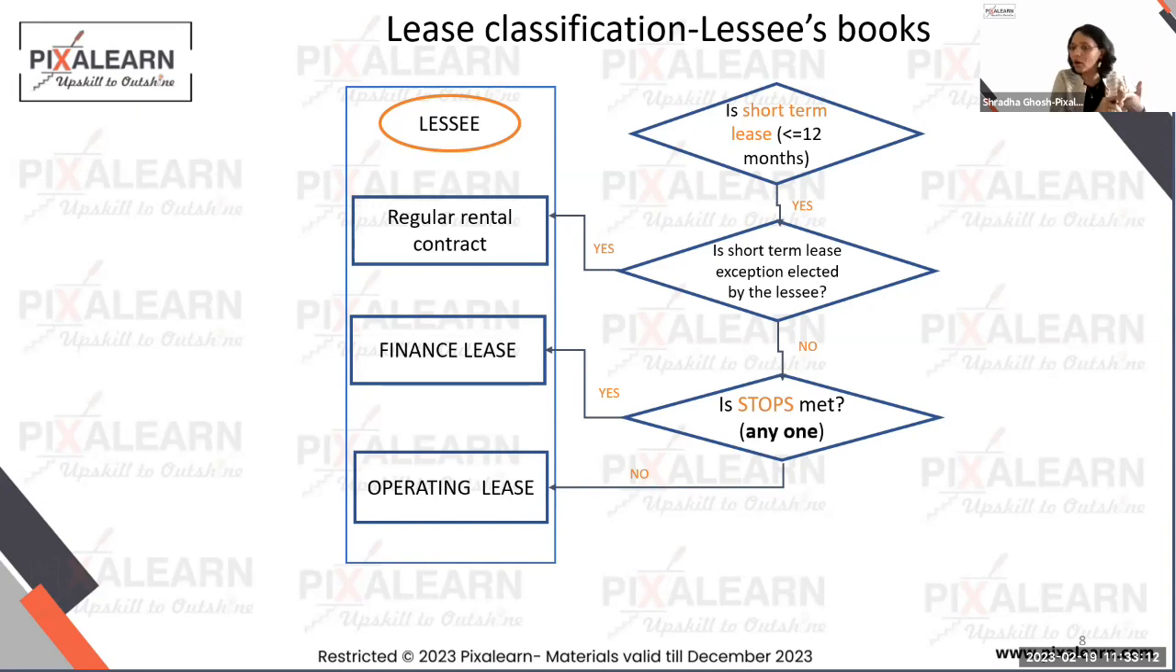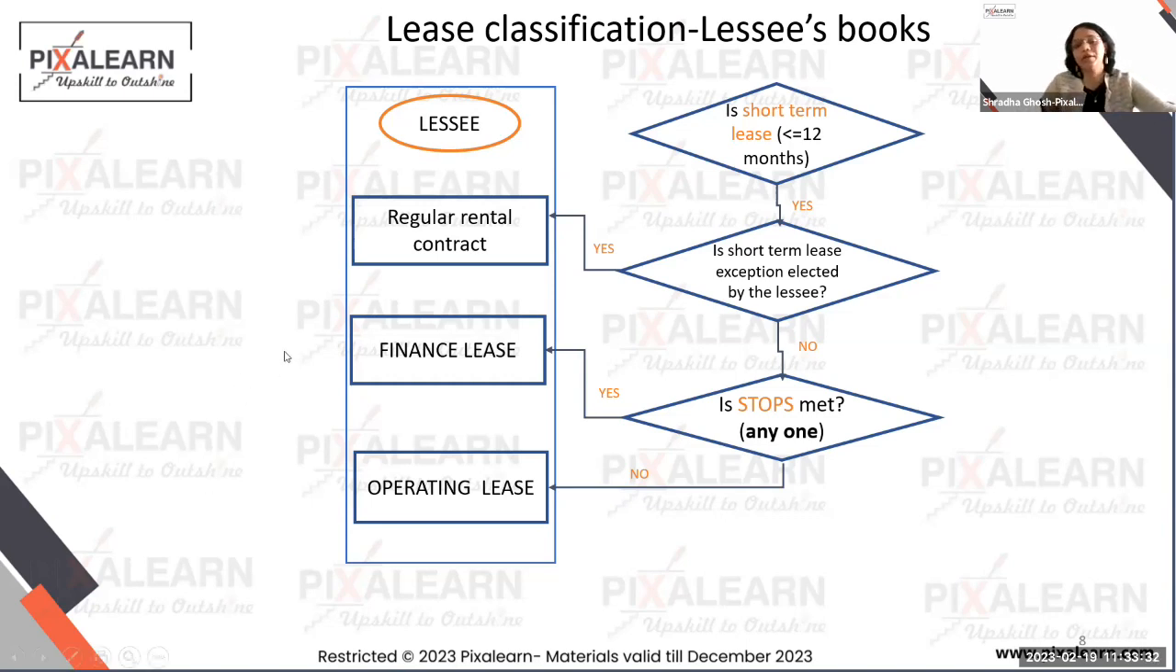You're going to call it a rental contract, treat it like a rental expense and a rental income in 2 different parties' books. Else, see whether any of the 5 criteria that US GAAP has listed is met. Even if one of them is met, I'm going to call it a finance lease, else I'm going to classify it as an operating lease.